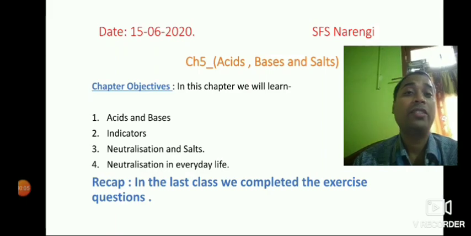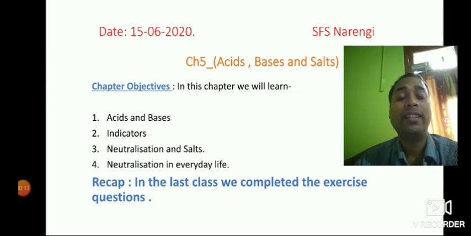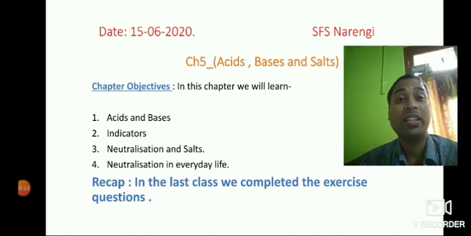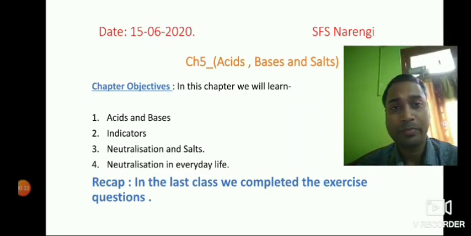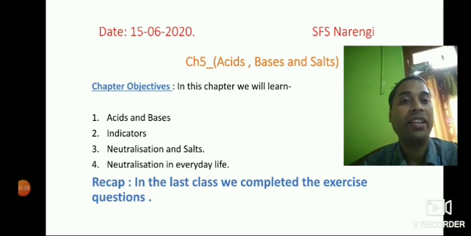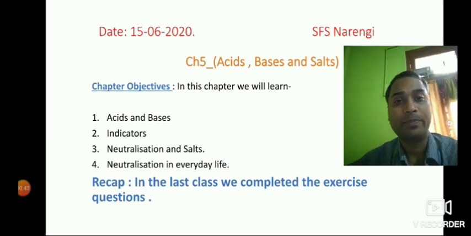So, today we are going to start chapter 5 Acids, Bases, and Salts. In this chapter, we are going to learn about acids and bases and their properties. Then we will learn about indicators and also the types of indicators. Next, we'll study a process known as neutralization, and as a result of that process, salts are produced. So, we'll learn together about neutralization and salts, and then finally we'll discuss neutralization in everyday life, where we'll see how neutralization helps us.